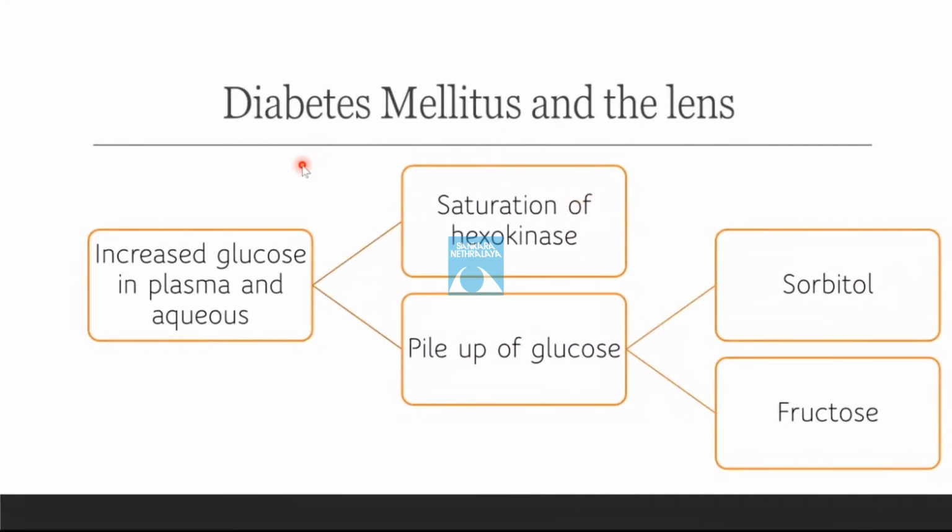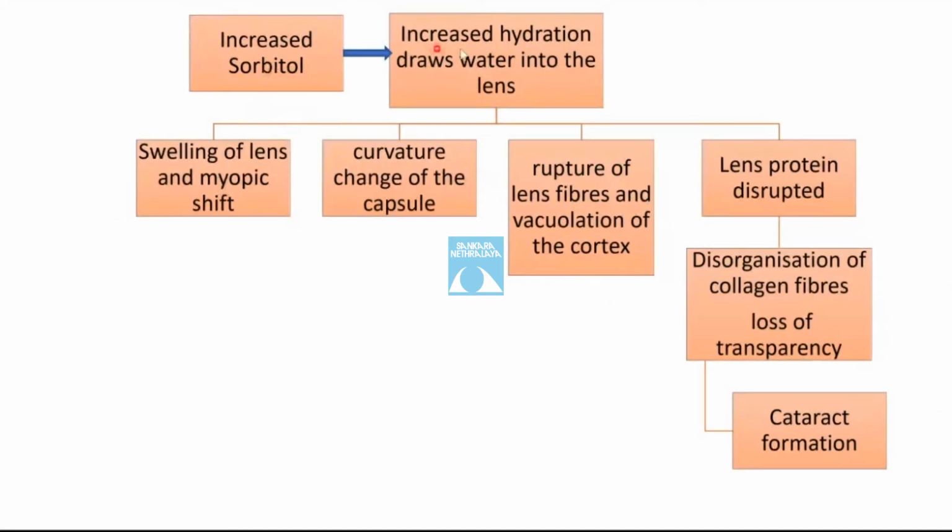In diabetes mellitus, as there is an increased amount of glucose in the plasma and the aqueous, there is a saturation of the hexokinase enzyme, which leads to the piling up of the glucose, which finally activates the sorbitol pathway, and there is a formation of sorbitol and fructose. Increased levels of sorbitol and fructose lead to increased hydration and draw water into the lens, which finally leads to the swelling of the lens and a myopic shift.